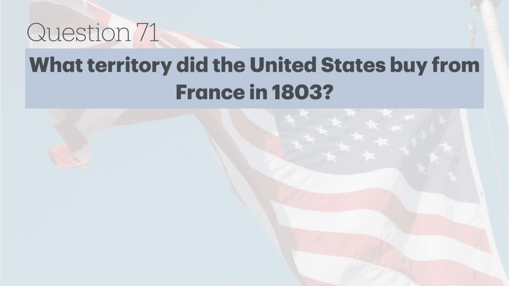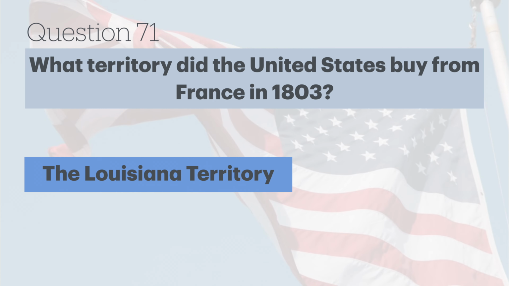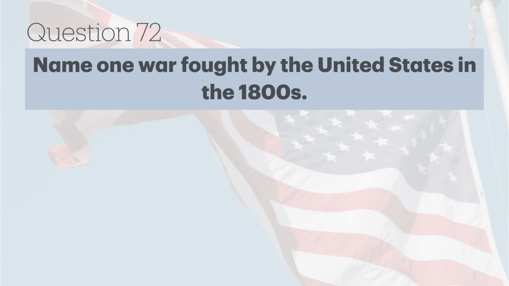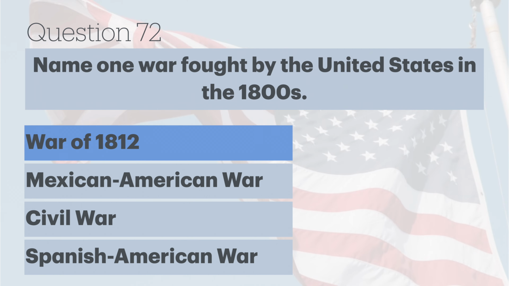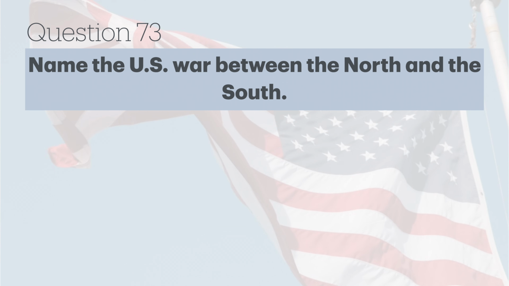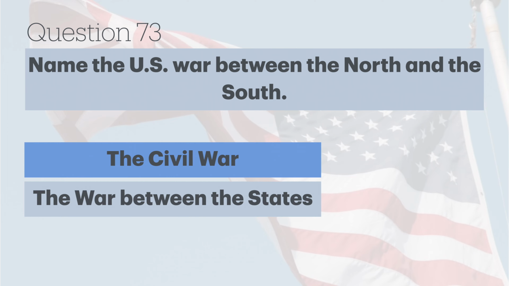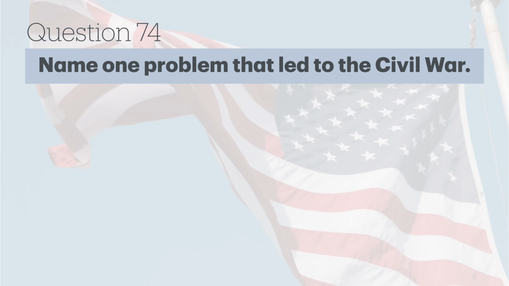What territory did the United States buy from France in 1803? The Louisiana Territory. Name one war fought by the United States in the 1800s. War of 1812. Name the U.S. war between the North and the South. The Civil War. Name one problem that led to the Civil War. Slavery.